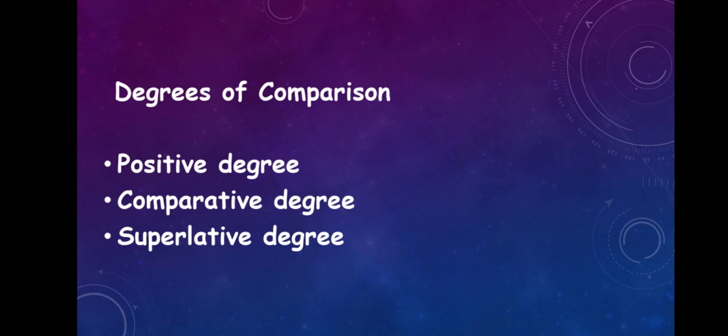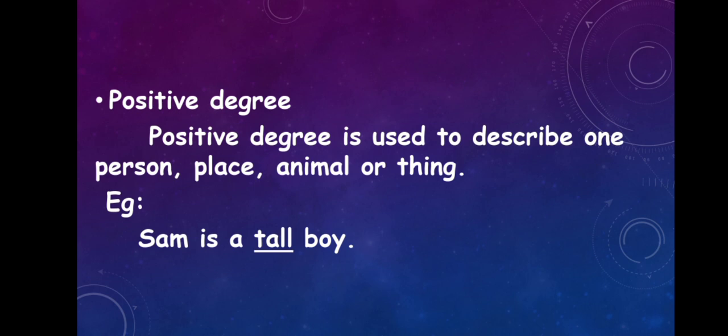So let's look at the first one, positive degree. Positive degree is used to describe one person, place, animal, or thing. We use it only for singular nouns. Look at the example. Sam is a tall boy. So here, tall is the adjective, and this is a positive degree.